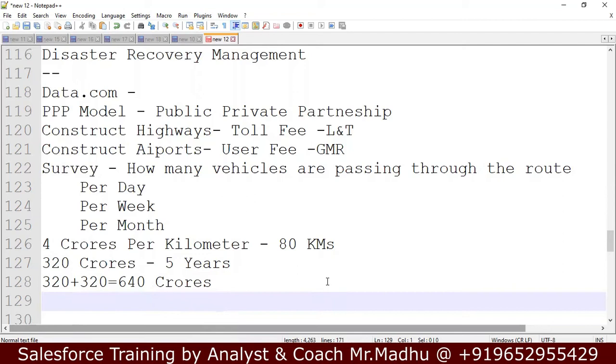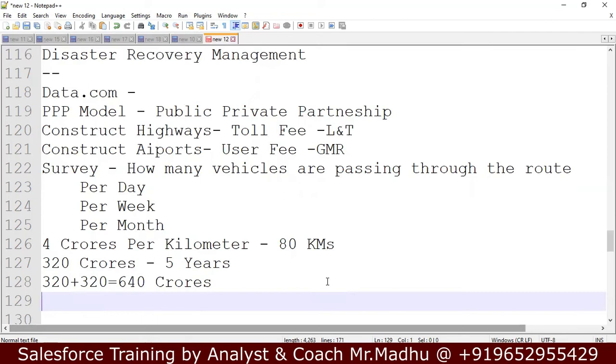So when they do the survey, they get to know in 5 years how many cars are passing, how many lorries, how many small vehicles, large vehicles, heavy vehicles are passing. If they can come to know, okay, we will get this 640 crore rupees in 5 years, and if we get these returns, only then do they participate in the tender.